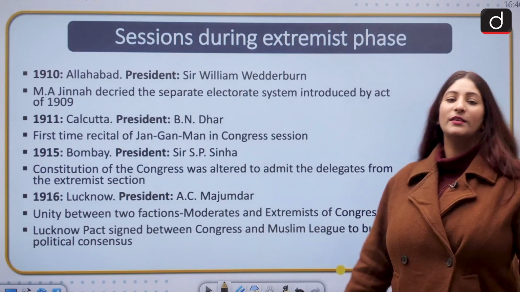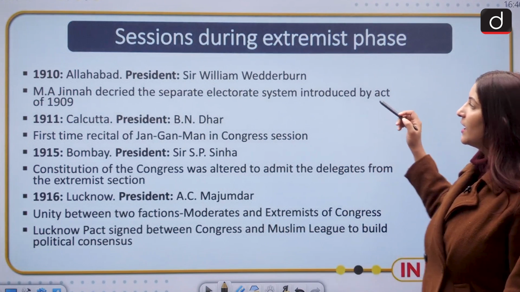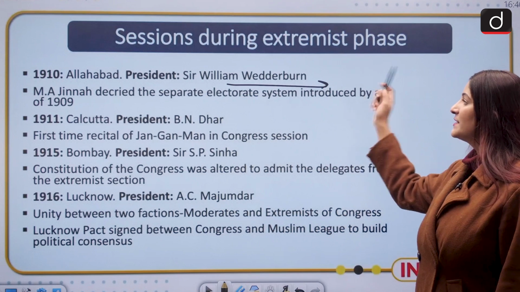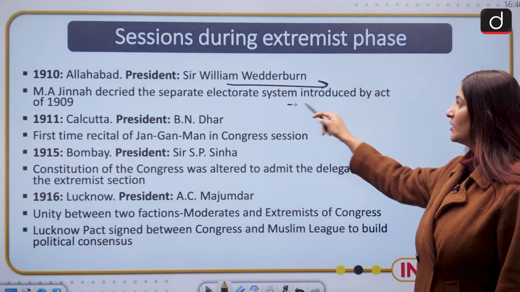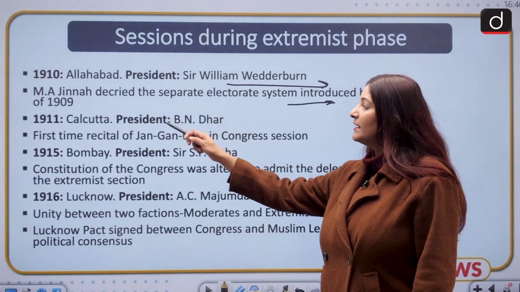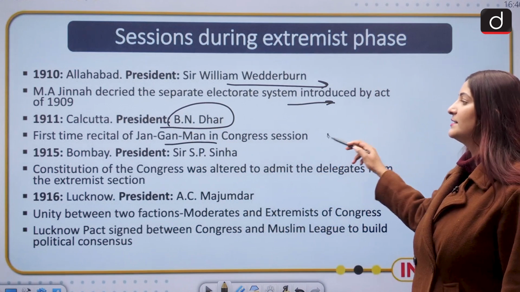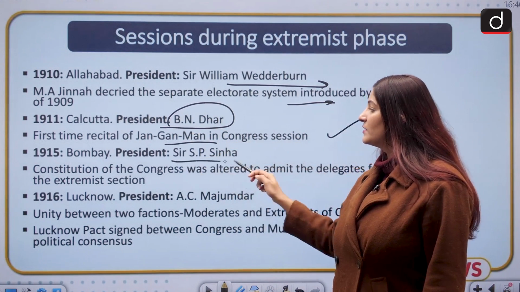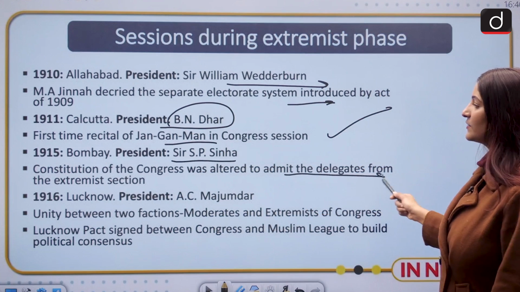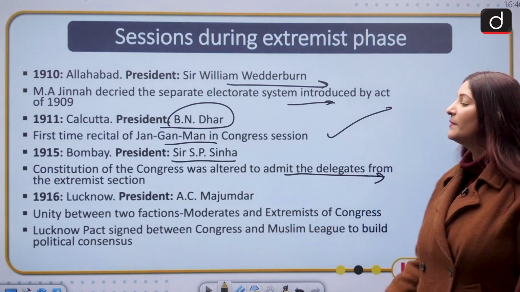Moving ahead, now let's talk about the sessions which were held during the extremist phase. 1910, Allahabad, President Sir William Wedderburn. M.A. Jinnah back then decried the separate electorate system introduced by the Morley-Minto Reforms in 1909. In 1911, President was B.N. Dhar, and for the first time the recital of Jana Gana Mana was done in this session. 1915, Bombay, the President was Sir S.P. Sinha. The Constitution of the Congress was altered to admit delegates from the extremist section. When the Surat split happened in 1907, it was undone in 1915.